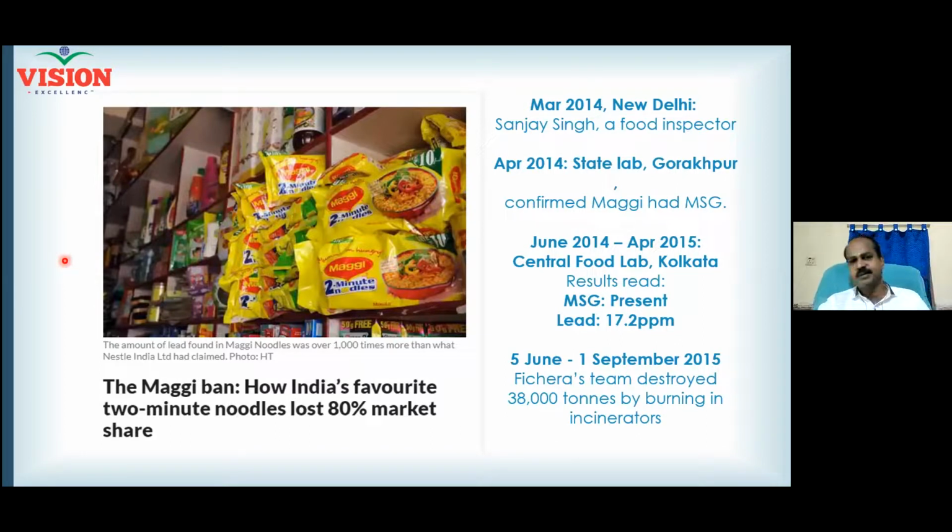Similarly, lead content was also checked and found to be several times more than the prescribed level. Lead content is continuous data, am I correct? And lead content is more than the prescribed level, and so Maggi must be banned, and Maggi was banned actually. As a result, 38,000 tons of Maggi packets were burned across 11 cement factories in the country. It's not a small amount, right? Maggi itself executed the process. They burnt all their Maggi packets, not just a few kgs. 38,000 tons of Maggi packets.